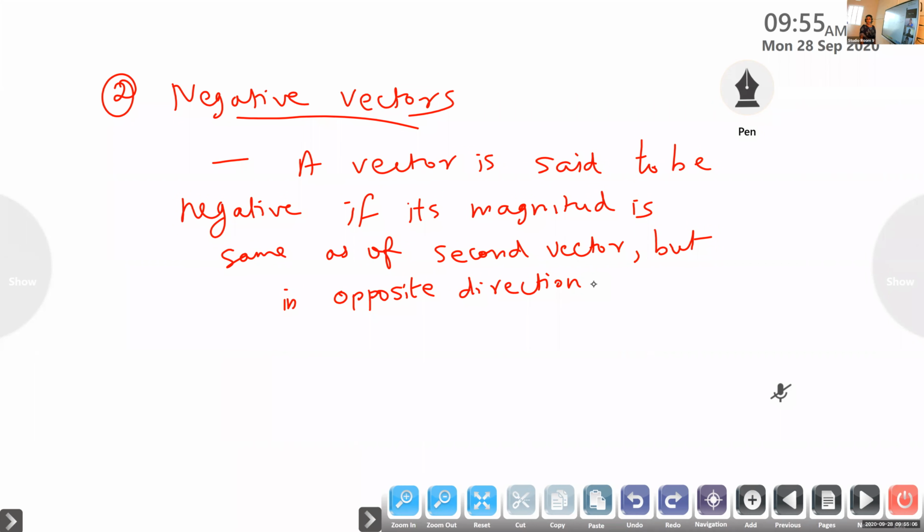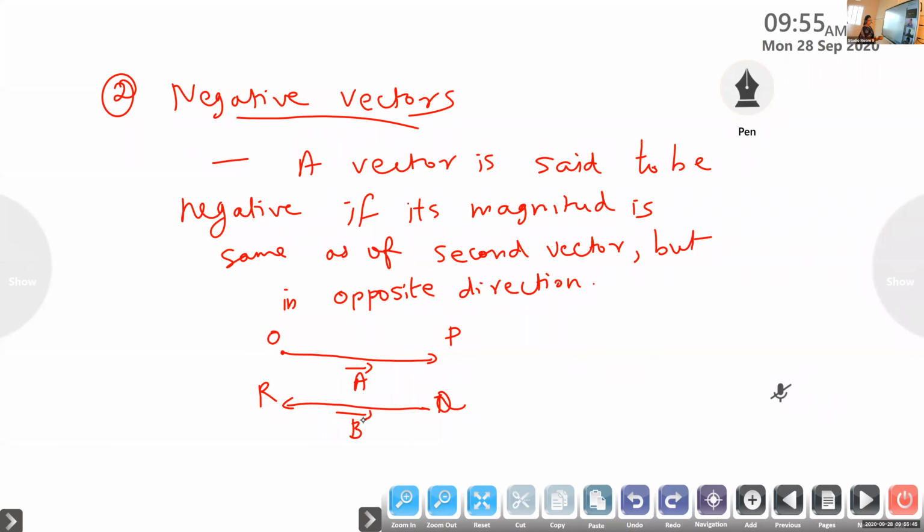Suppose you take Mala to Chalakudi as positive, then Chalakudi to Mala, another bus is coming simultaneously. Then displacement is same, velocity is same. Then we can consider it is a negative vector. So for example, you can draw it. Again, same thing, OP, vector A, same magnitude, but the arrowhead should show opposite. So it is now QR. So which is the negative vector? B is the negative vector. If you consider B is positive, then A becomes the negative vector. So it fully depends upon you.